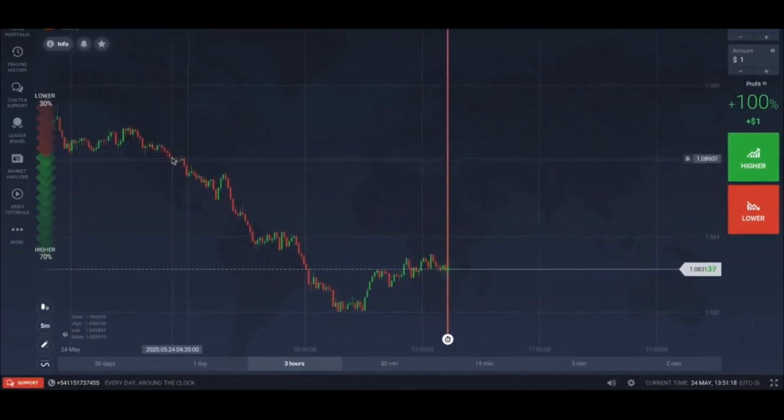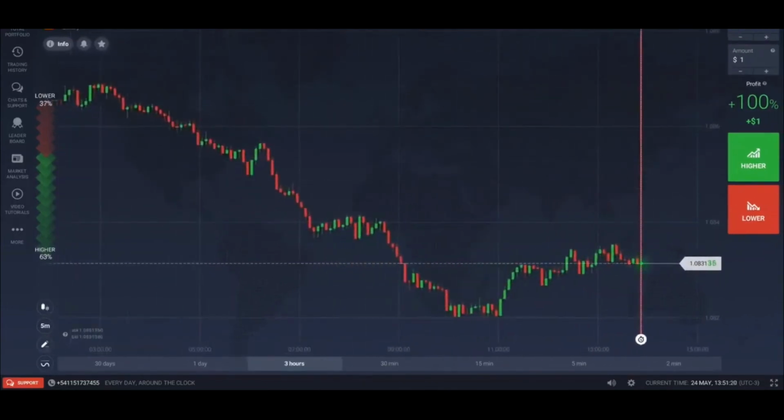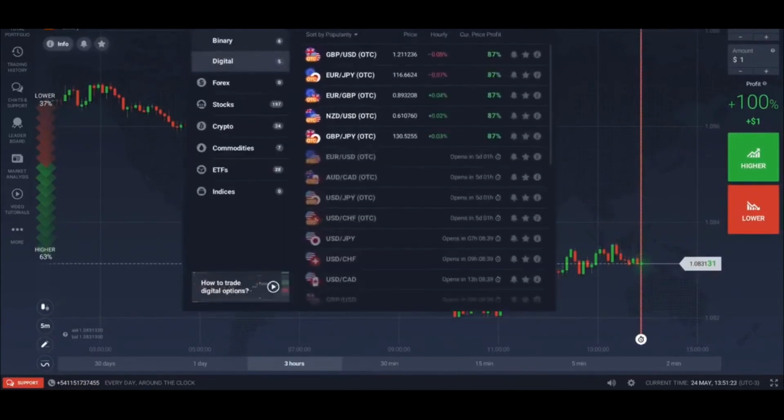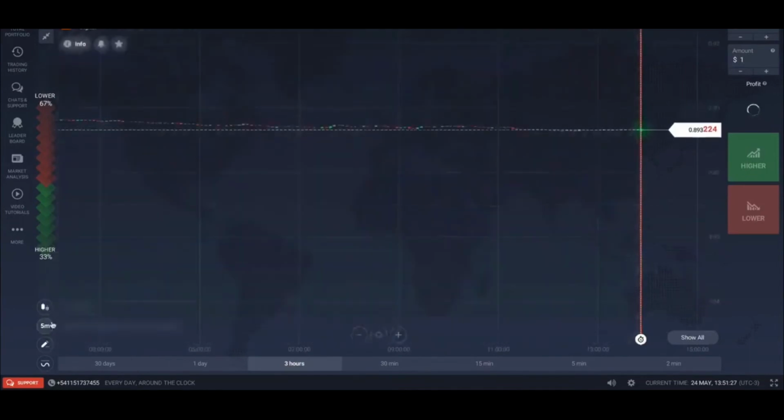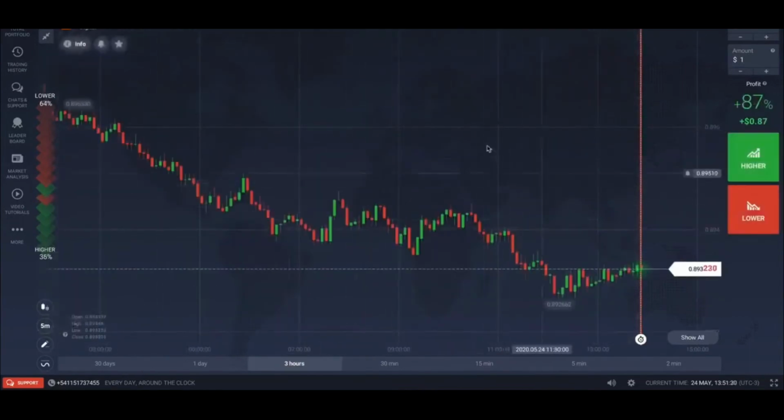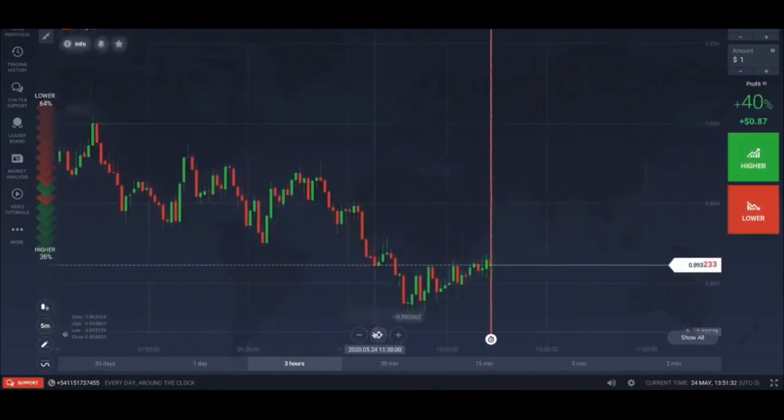So once you have the setup like this, so it's 5 minutes and everything else, and you want to open another one, it's going to take basically your same setup. So it's going to pick up your 5 minutes candle and everything else, okay? And I'm just going to place a trade real quick for you to see how easy it is.